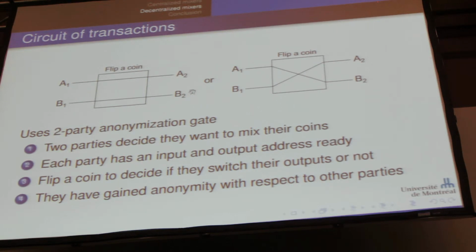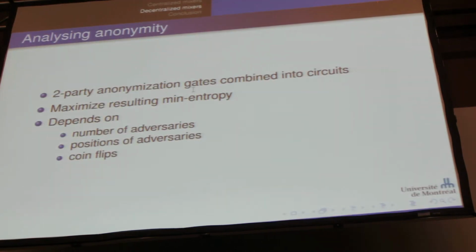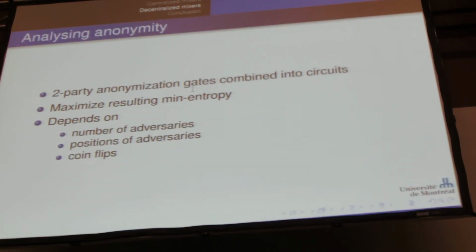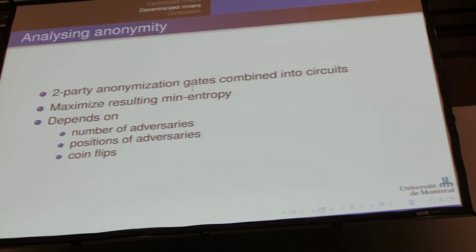You build circuits out of these very simple and not very anonymizing transactions to get a better result. What we want to have here is to maximize the resulting entropy in complicated terms, but the idea really is to minimize the probability that an adversary looking at the blockchain could guess the correspondence between the addresses.